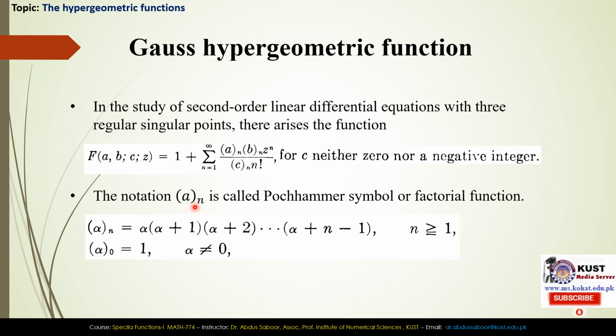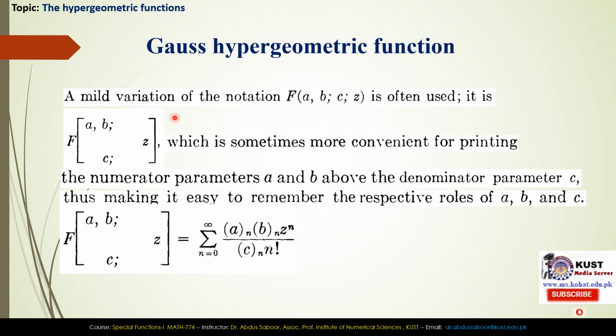The notation alpha n is called Pochhammer symbol or factorial function. This is already defined in previous slide. A mild variation of the notation F of a, b, c, z is often used. It is this one, like here, these are the two numerator parameters. These are written above. Denominator parameter is written below, and then argument is written over here. So one can use the previous notation or this notation. This notation is only convenient for printing.